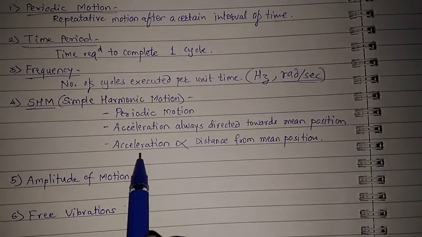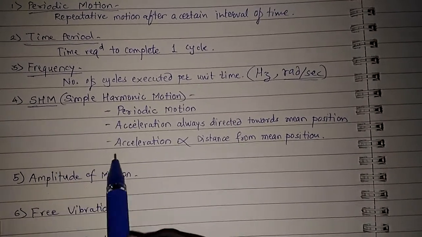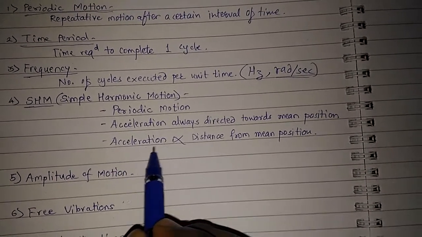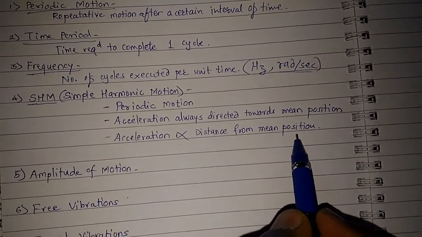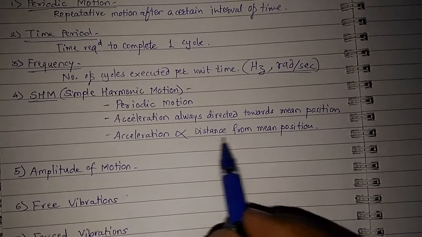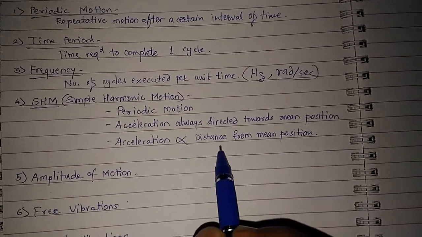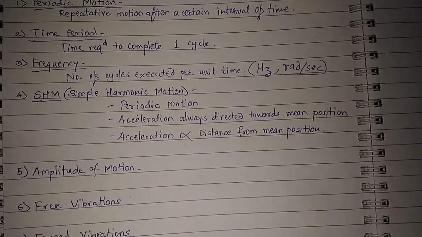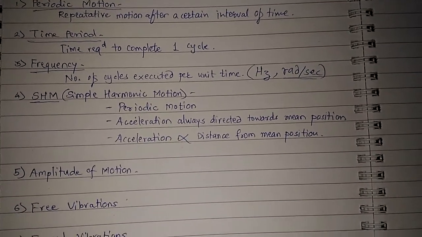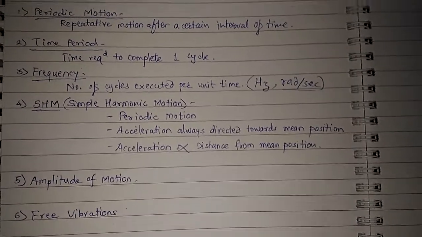And again, the last point for the SHM is that acceleration is always proportional to the distance from its mean position. Right, means when the mass is at the farthest point from its mean position, then the acceleration will be maximum.